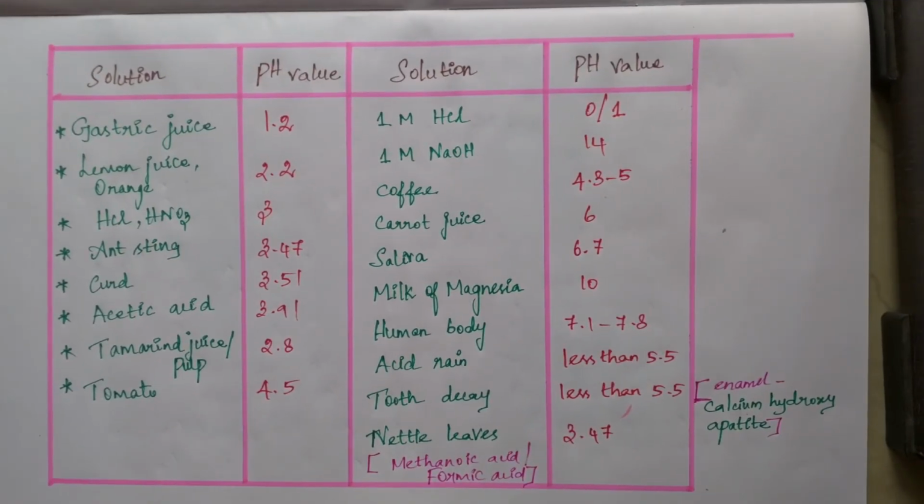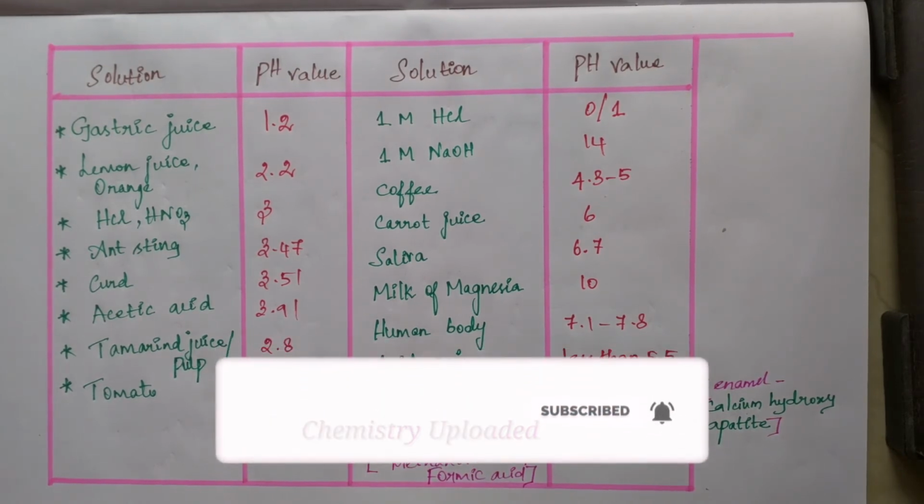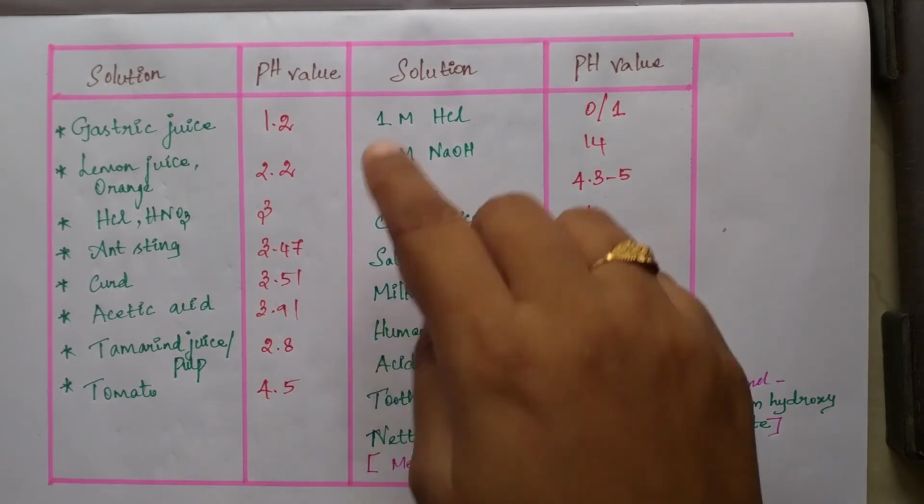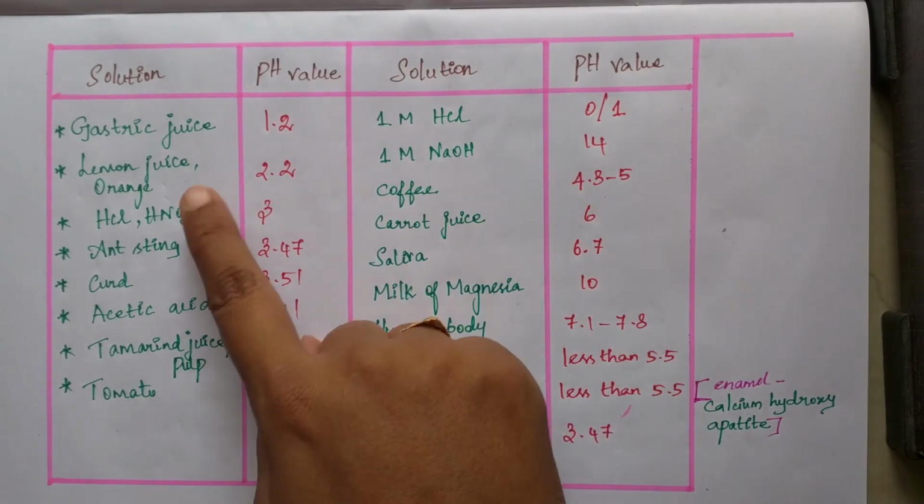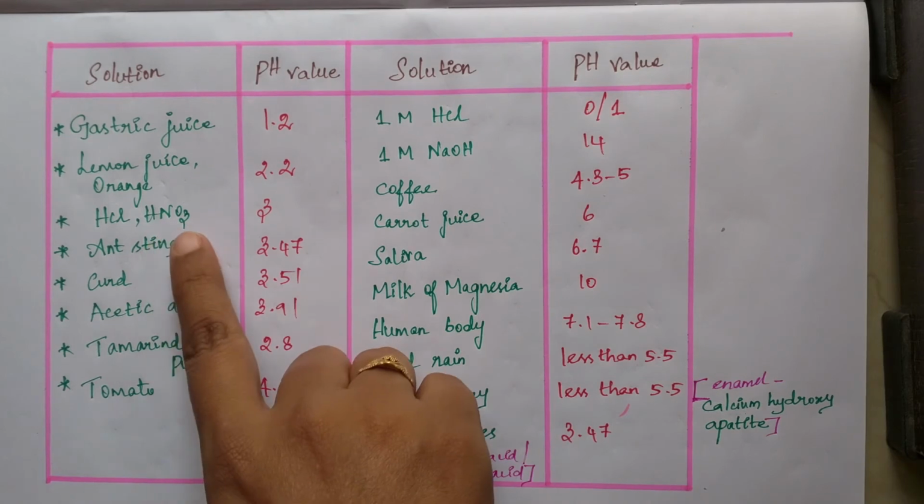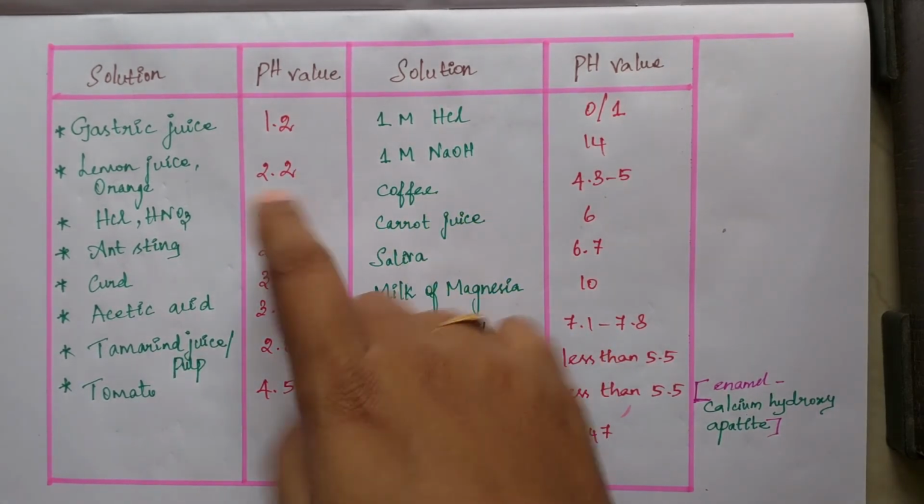Look at this tabular column. Here I mentioned the pH values of some solutions. Gastric juice is the juice present in our stomach. It is useful for the digestion process. The acid present here is HCl. This HCl acid is used for digestion of food, but it will not harm our body. Here pH is 1.2. Next, lemon juice and orange, they are sour in taste. It is 2.2, more acidic. And HCl and nitric acid are equal to 3. Whenever the pH value is less, they are more acidic.